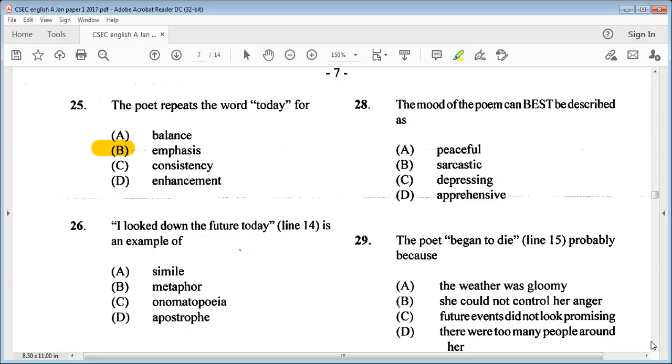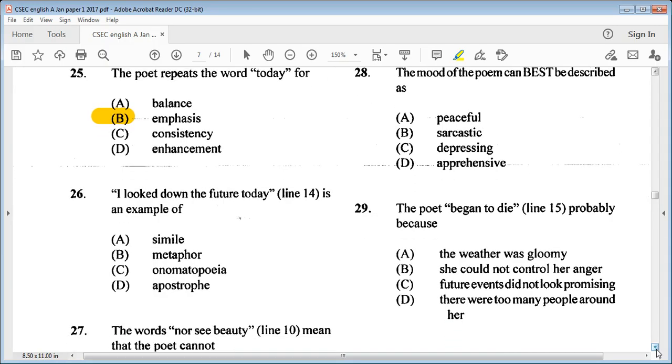Let's go on to 26. I looked down the future today, line 14, is an example of A, simile, B, metaphor, C, onomatopoeia, or D, apostrophe. We know it is making a comparison, so we know that is B, metaphor.